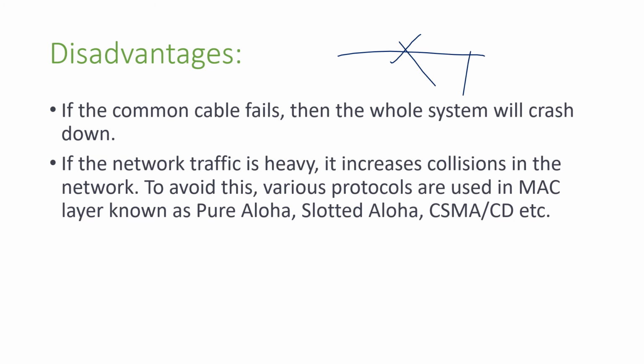It means data transmission stops and all the connections are lost. This is one of the main disadvantages of bus topology.